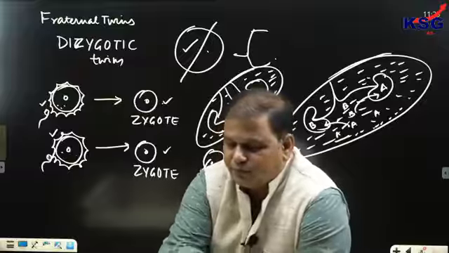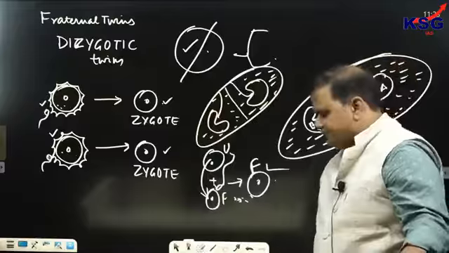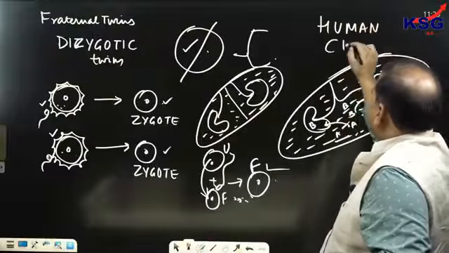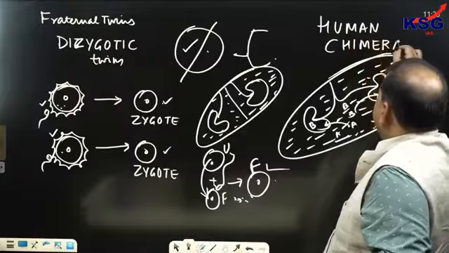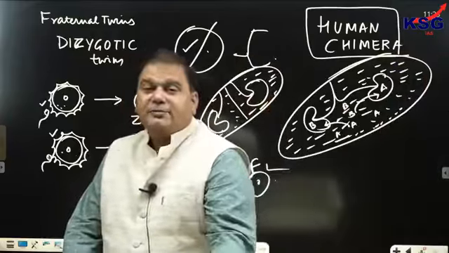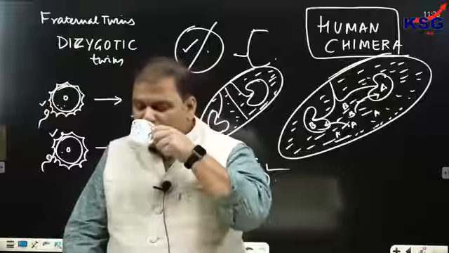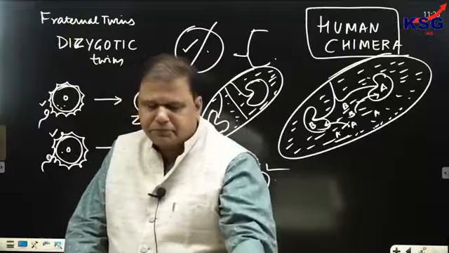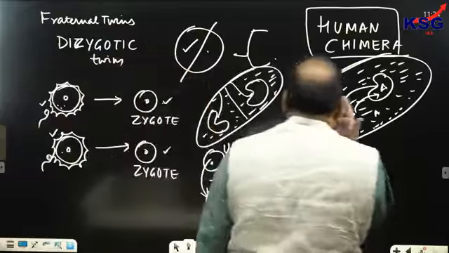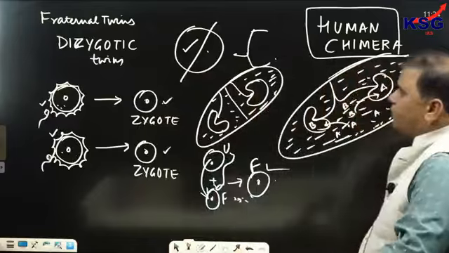Write down. Human chimera. If a person has more than one genetic makeup, if a person has more than one DNA fingerprint, he is referred to as a human chimera.